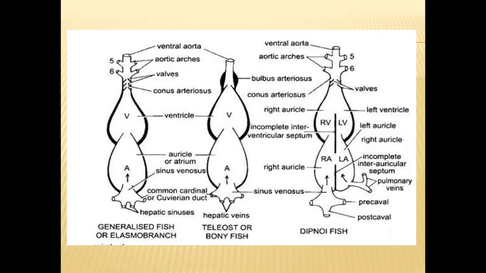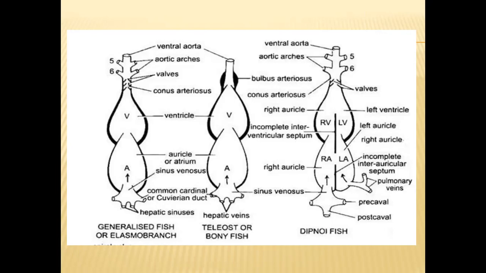Here in the dipnoi fishes, they do not have lungs, but an air sac is there. That air sac acts as a lung in them, and the air sac also helps them float in the water. The air sac walls are highly vascularized, so the oxygen and carbon dioxide exchange is done in the air sac.